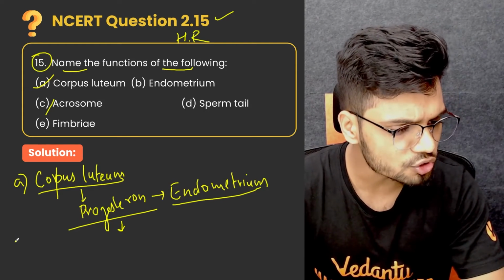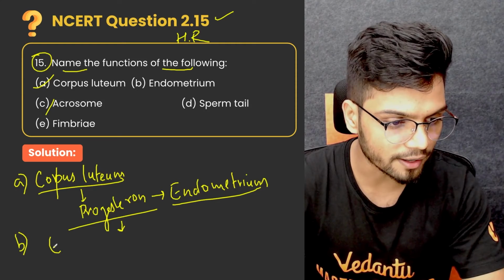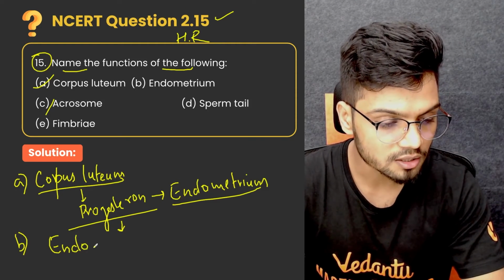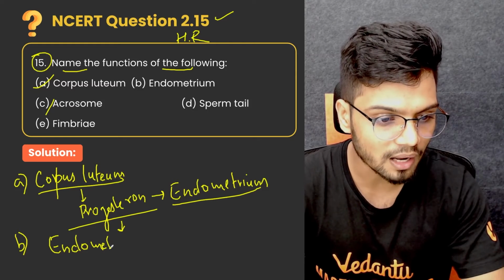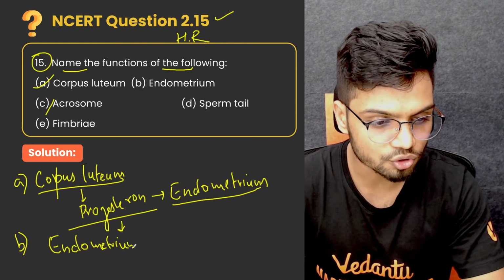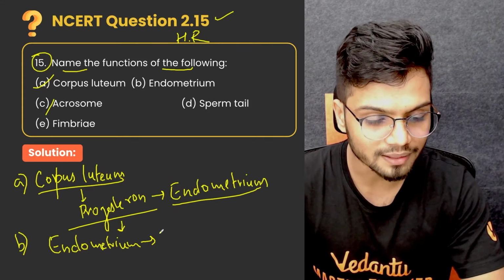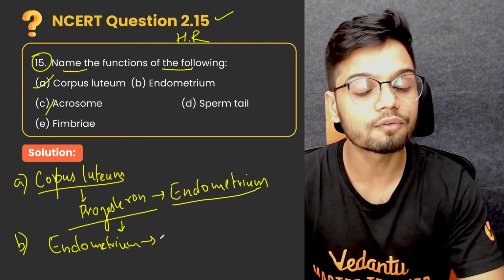Then what is the function of endometrium, sir? The function of endometrium is very, very simple. The main function of endometrium is to be prepared for implantation. So implantation happens of what? Implantation of your fertilized ovum.